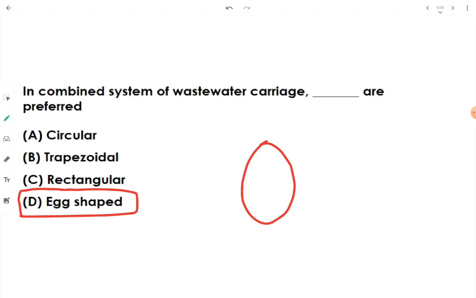But the egg-shaped sewer has an added advantage that the segregated waste will be thrown off by the specific shape action of the egg-shaped sewer. That's why even at low discharges we can maintain a self-cleansing velocity continuously inside that egg-shaped sewer. That's why in combined system of wastewater carriage we prefer egg-shaped sewer. Okay, clear? Let's go to the next question.